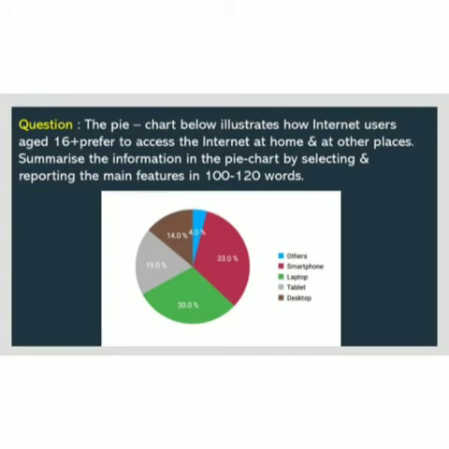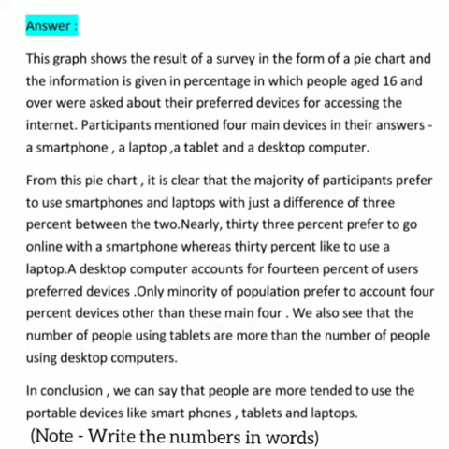So in paragraph 1, we have to mention what the given data tells. This graph shows the result of a survey in the form of a pie chart, and the information is given in percentage, in which people aged 16 and over were asked about their preferred devices for accessing the internet. Participants mentioned four main devices in their answers: a smartphone, a laptop, a tablet, and a desktop computer.